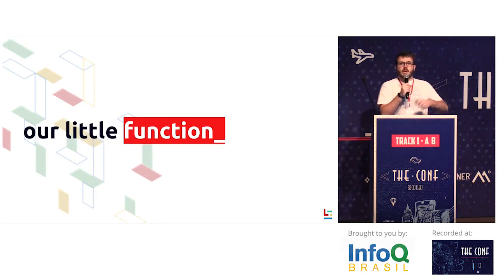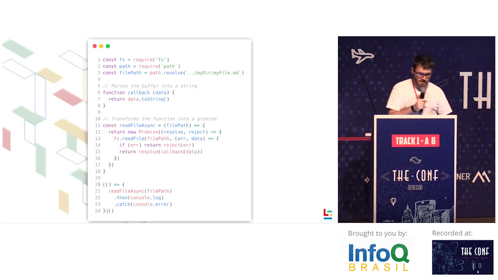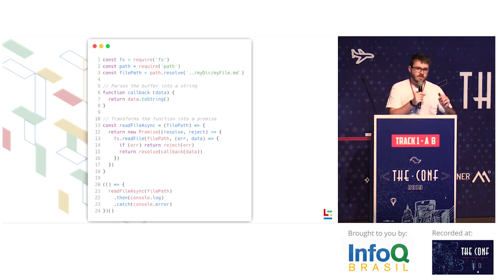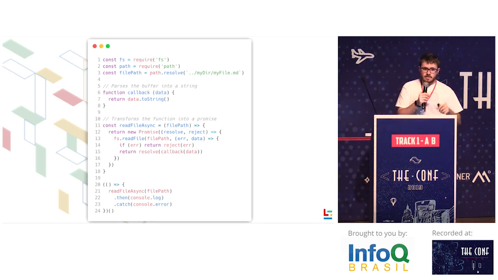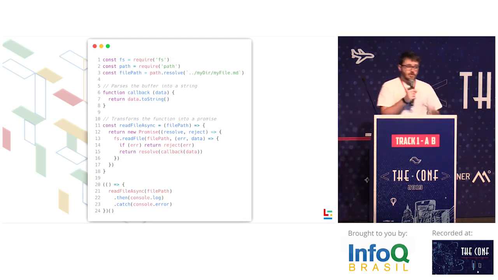In order to better explain this to you, the best way is by doing. So I'm going to take a function. This function is going to accompany us through this presentation. It's a simple function that reads a path, reads a file, and prints it on the screen. I have converted the function to promises here, which is something we will do later. But why did I choose this function? Because fs, the file system, is what differs Node from JavaScript in browsers, because we actually have access to the file system within the backend. So fs is not a Node-provided, not a V8-provided package, not a JavaScript package.